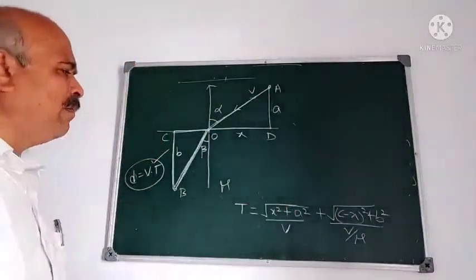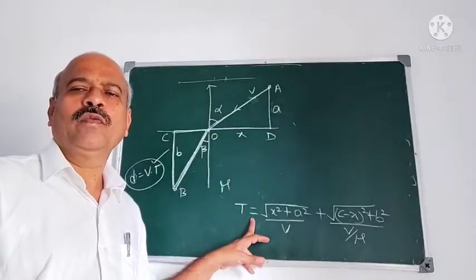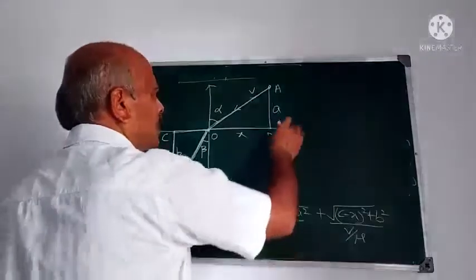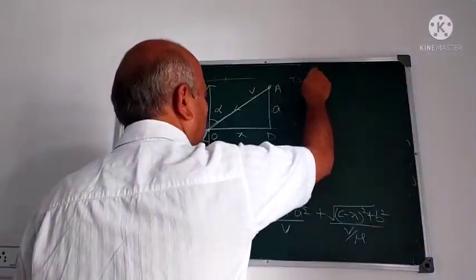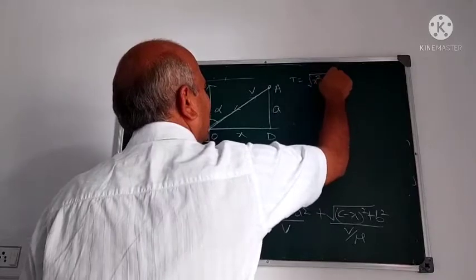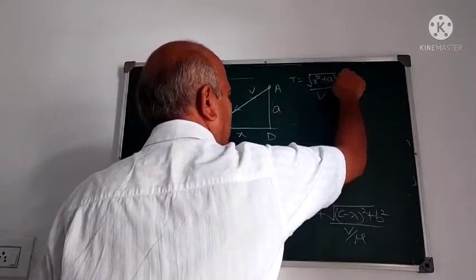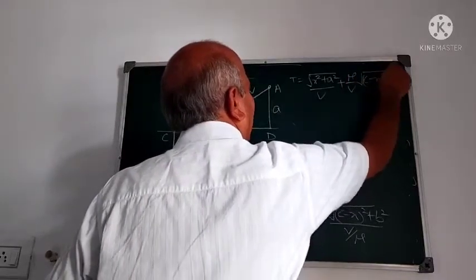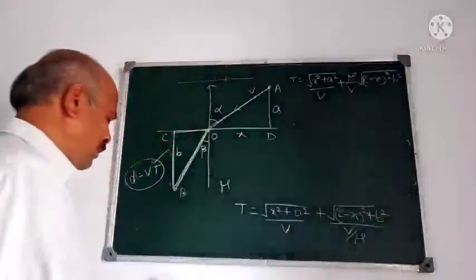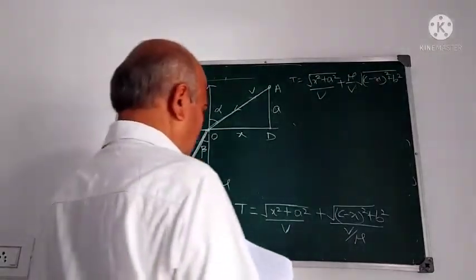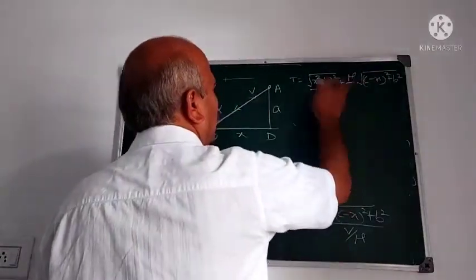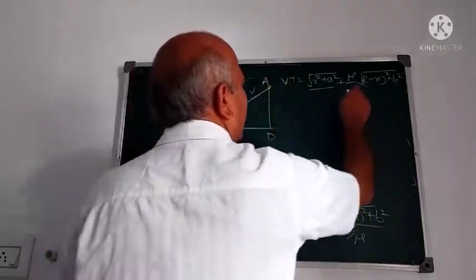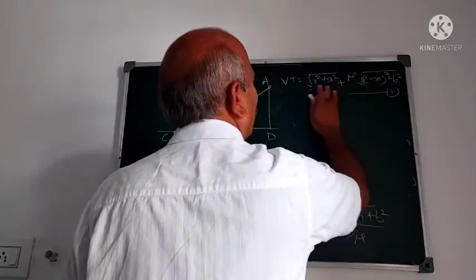Now we minimize this T. We apply Fermat's principle now. We minimize T, and for that we use calculus. T is therefore root x square plus a square upon V plus mu by V root of (c minus x) square plus b square. So VT is equal to this, correct? Take this as 1.